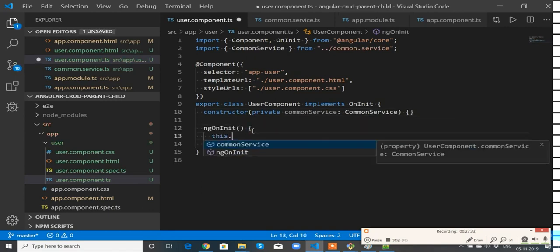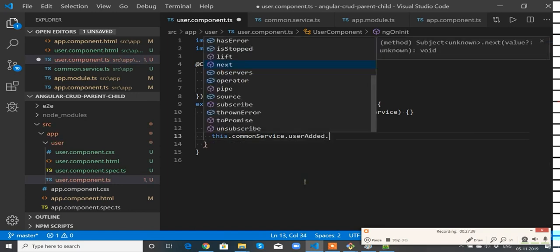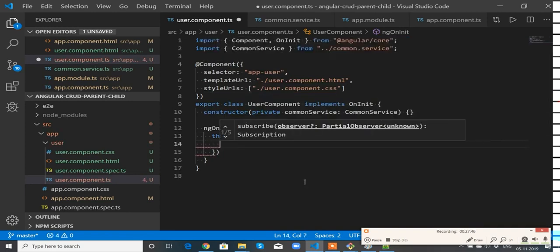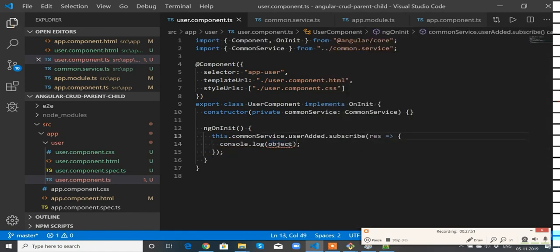Now this.commonService.userAdded.subscribe, response. So, user added from the parent component.